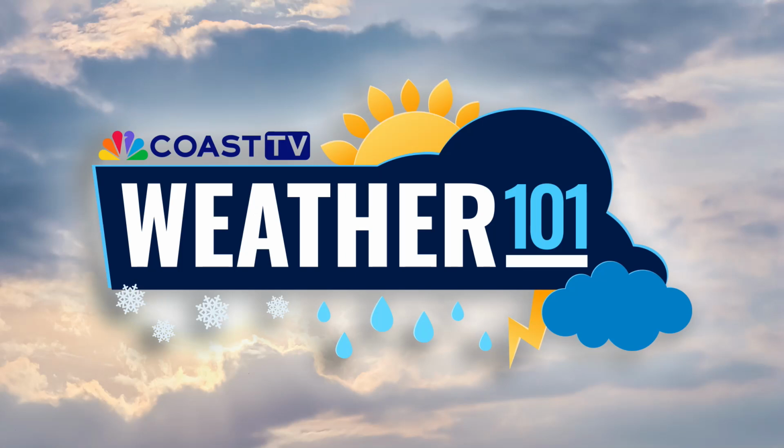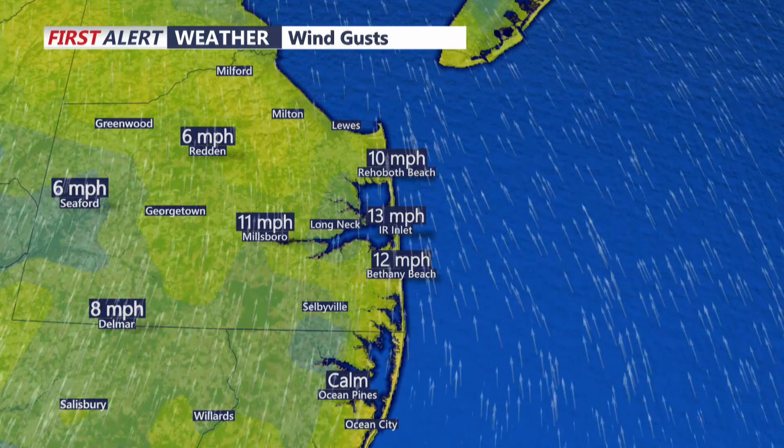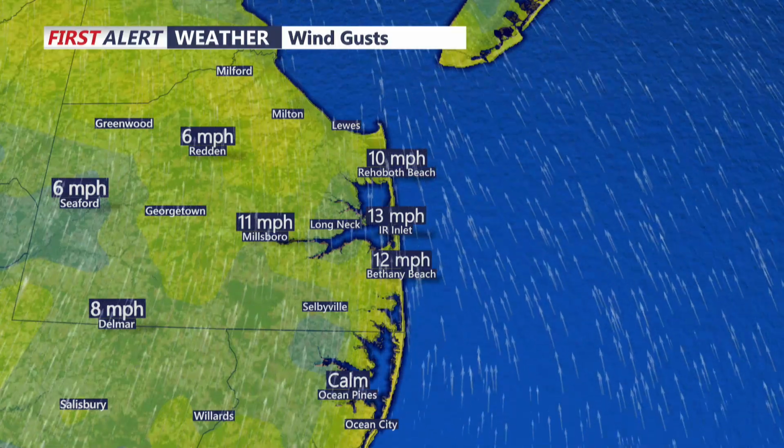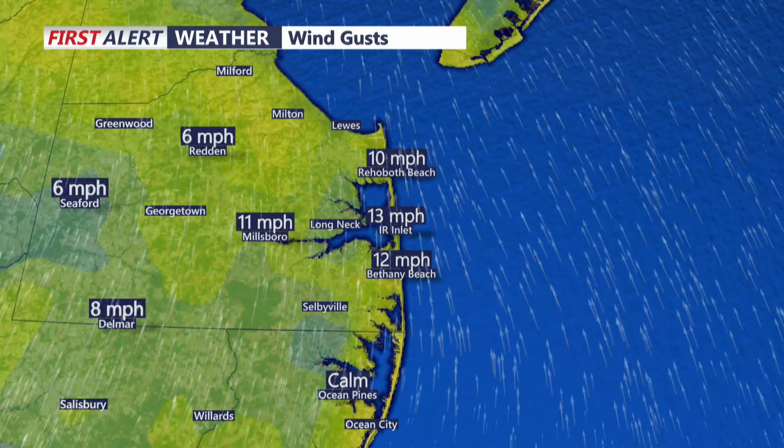Welcome to Weather 101. I'm Chief Meteorologist Paul Williams, and today we want to talk about the difference between weather and climate. What you're looking at right now is the current view of what's happening with our wind gusts at this present time. And to really get a feel as to what the difference is, it's simply this.